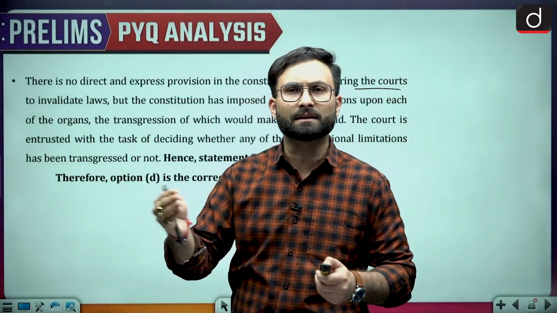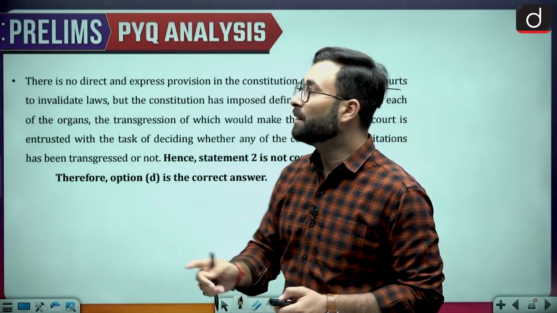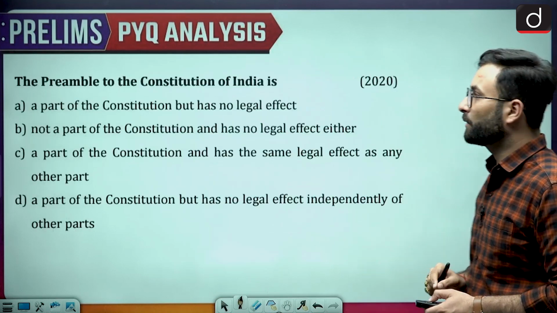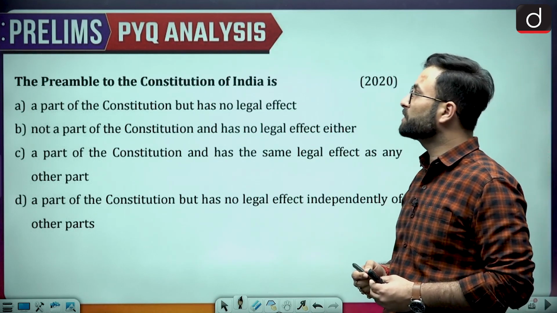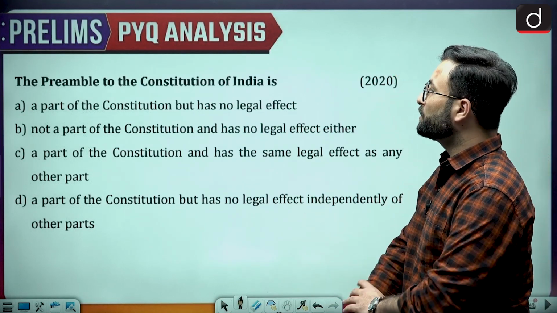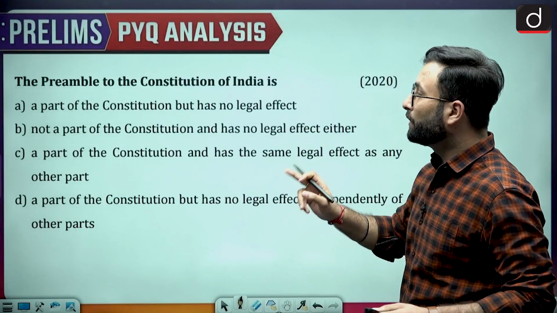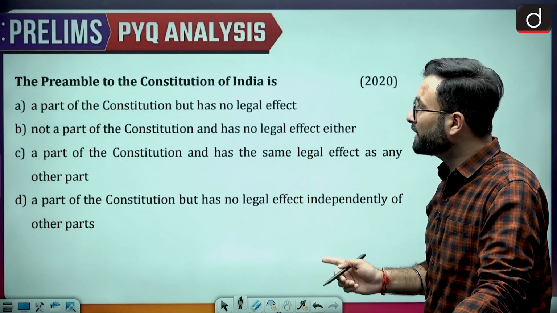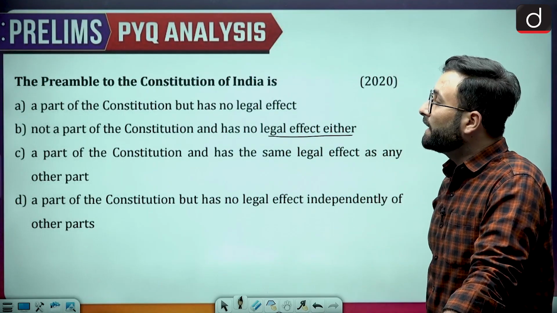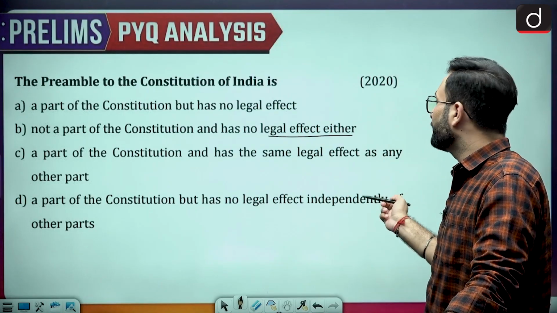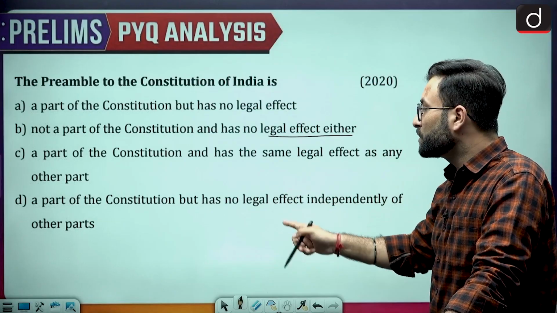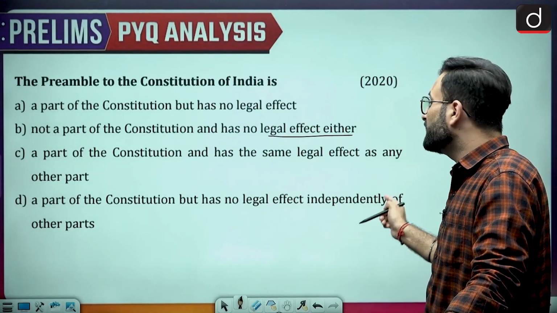Implicitly, you can say that Article 32 and Article 13 are there, but explicitly it does not mention that. Okay, coming to the next one: the preamble of the Constitution of India is part of the Constitution but has no legal effect; not part of the Constitution but has legal effect; and no legal effect either. Then a part of the Constitution has the same legal effects as any other part; a part of the Constitution but has no legal effect independently of other parts.